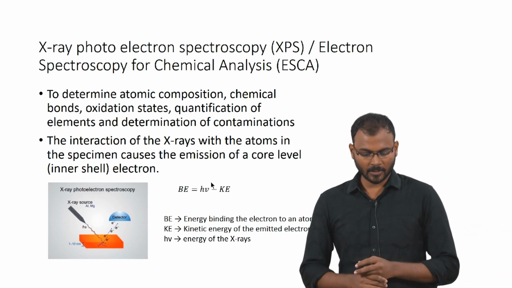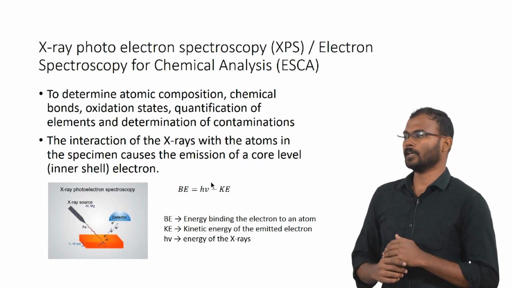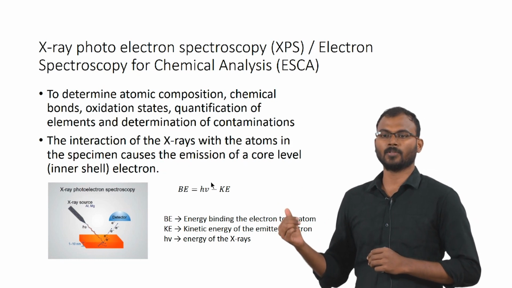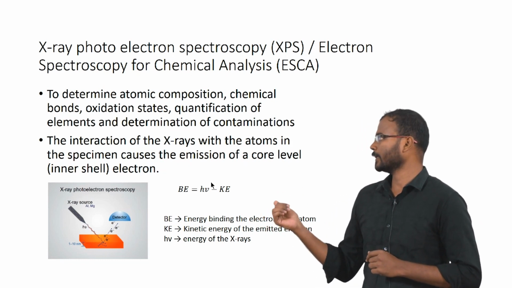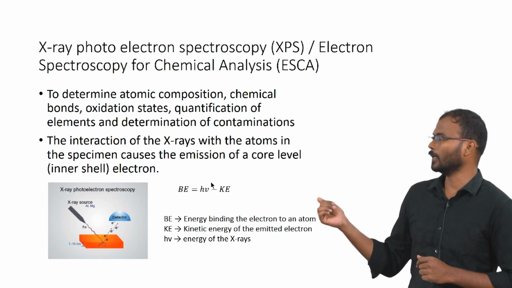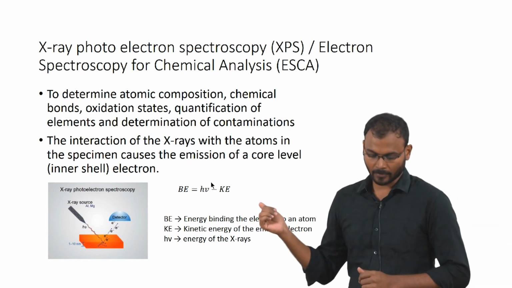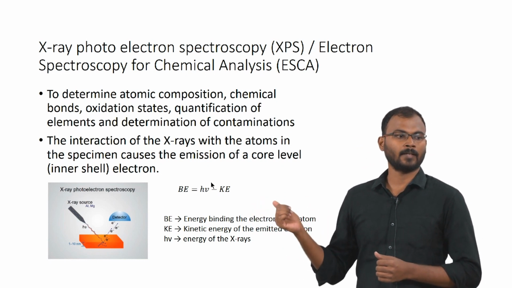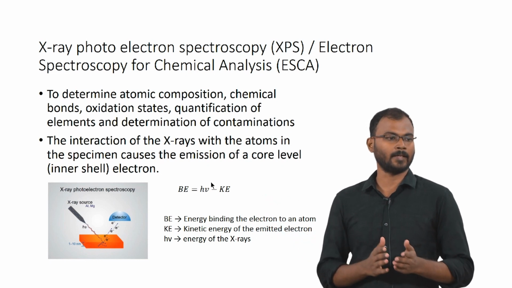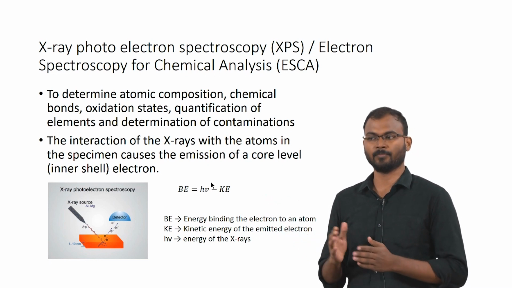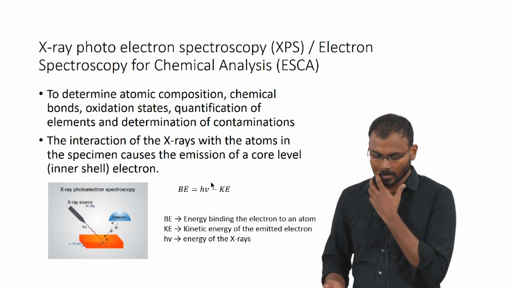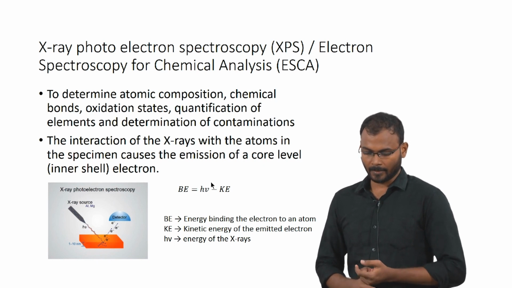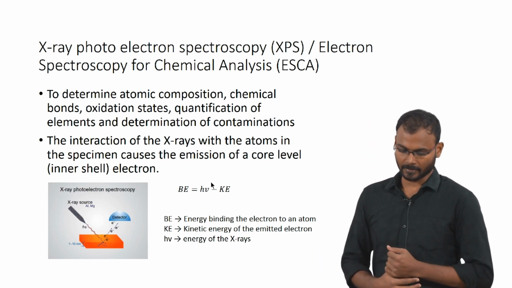It works on the principle that when an X-ray is introduced onto the surface, it will excite the electrons. The excited electrons will be detected using the detector, and it will show the binding energy based on the electron intensity. It will show the binding energy and analyze what category it belongs to, whether carbon, oxygen, nitrogen, sulfur and so on. So, binding energy equals the energy of the X-rays minus the kinetic energy.